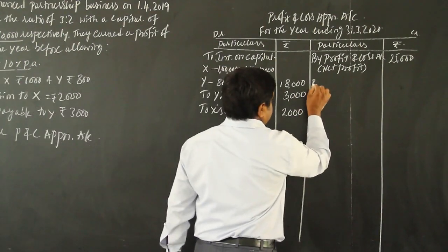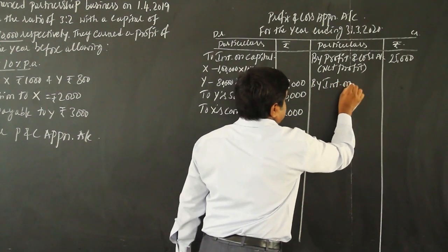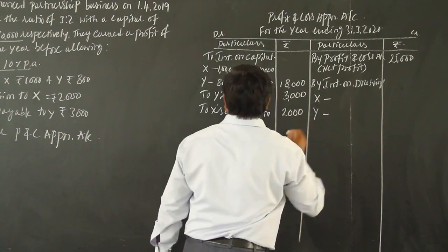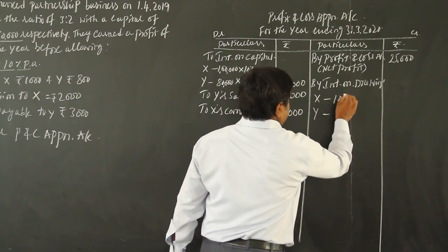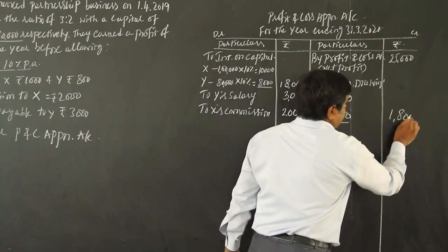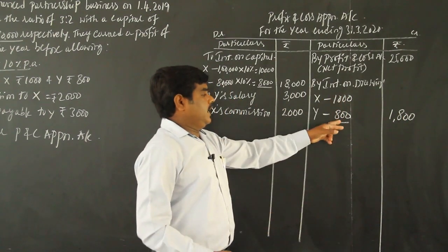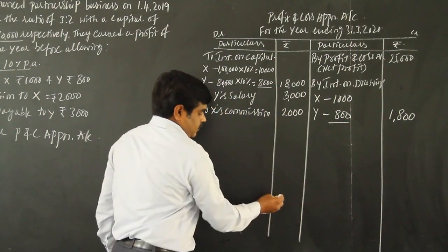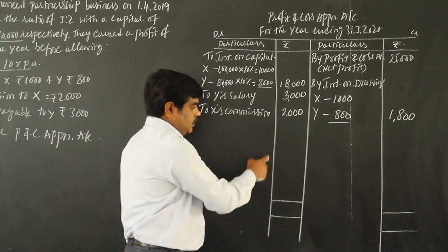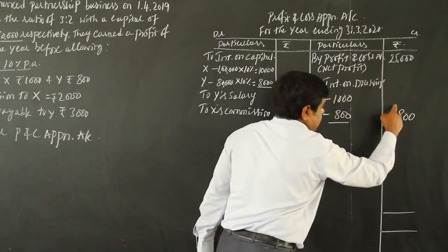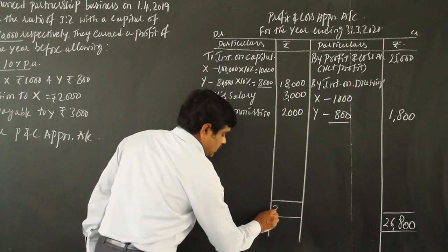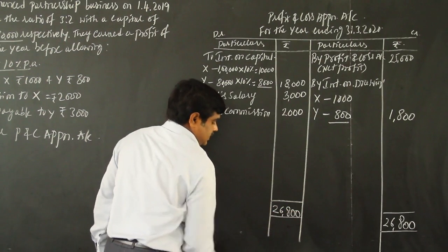So credit side, by interest on drawing X, Y. X 1,000, Y 800. So total 1,800. Interest on drawing 1,800. Okay. Leave a file line in your notebook. Then you find what is the balancing figure. So 26,800. So take it to the debit side.